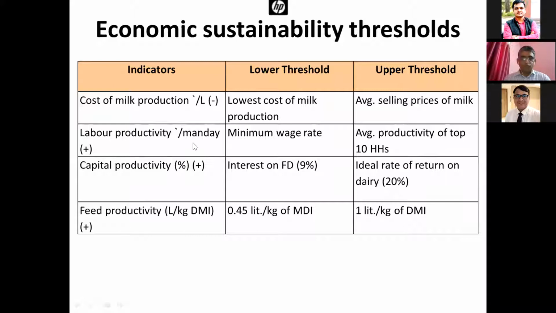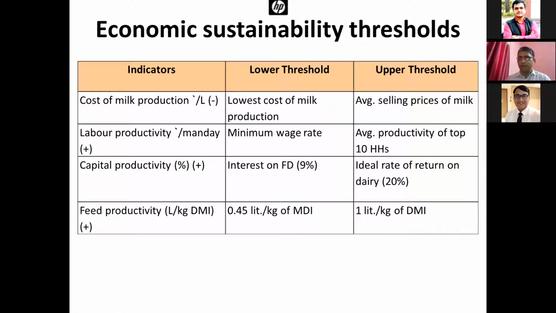And for labor productivity, the minimum wage rate, he or she should get at least equal to the minimum wage rate. Otherwise, he or she will switch over to another activity, or go for wage earning. Then what was the upper threshold level? Average productivity of the top 10 households.